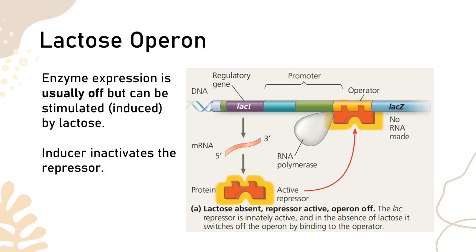Now please take note that it is very logical for the bacteria to turn off the lactose operon, especially in the absence of lactose. Lactose is a source of energy, but in the absence of lactose, there is no reason for the bacteria to continue producing the enzymes needed for digesting lactose if in the first place lactose is absent. And this will lead to wasting of energy if the promoter will continue on producing.